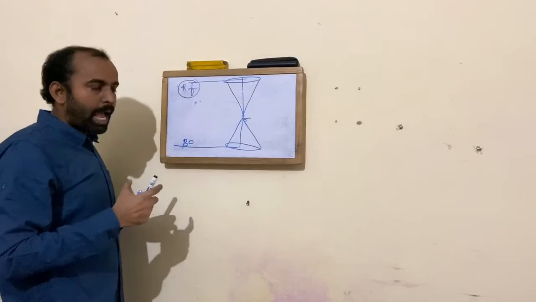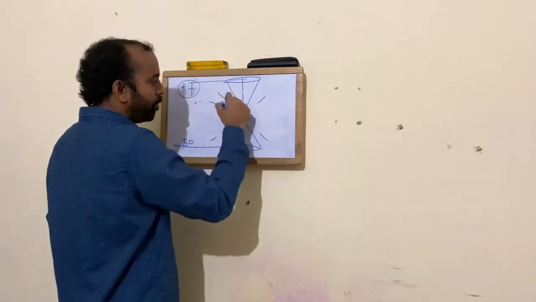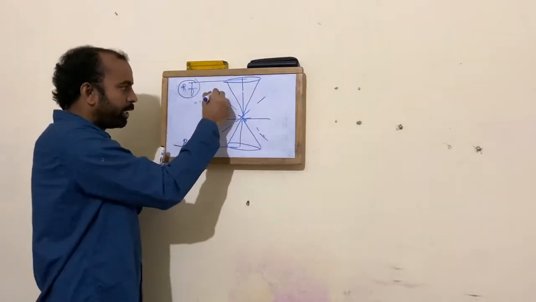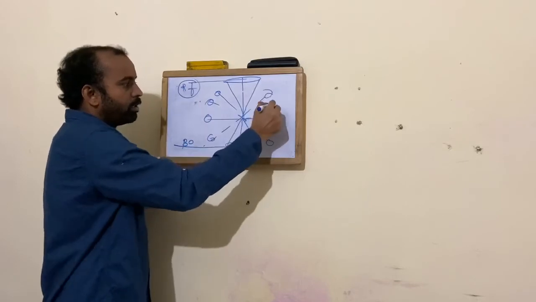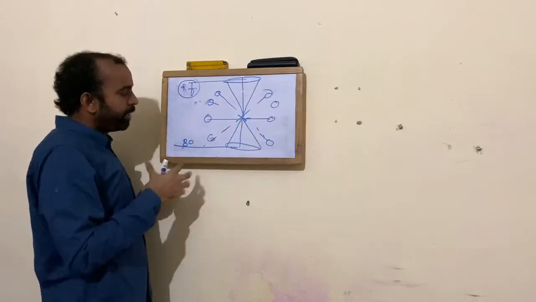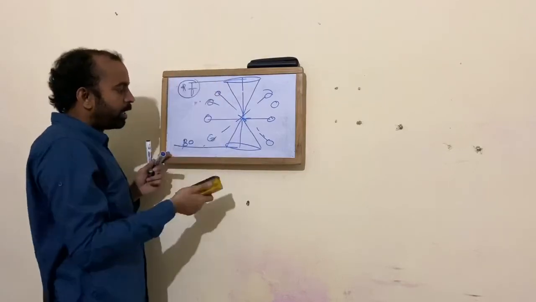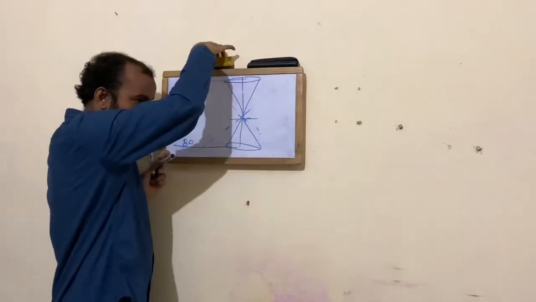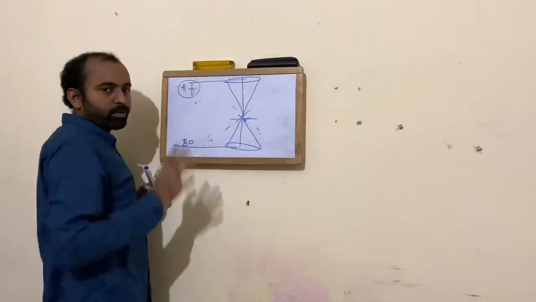That means in the absence of magnetic field, these molecules are randomly oriented. There is no proper orientation of these nuclei. In the presence of magnetic field, these molecules are oriented only in a particular direction, that is the Z plane, and they absorb radio frequency.